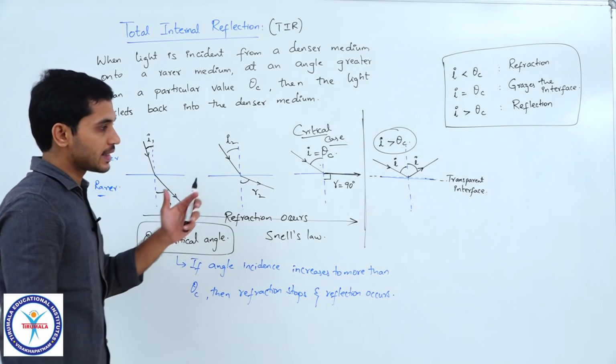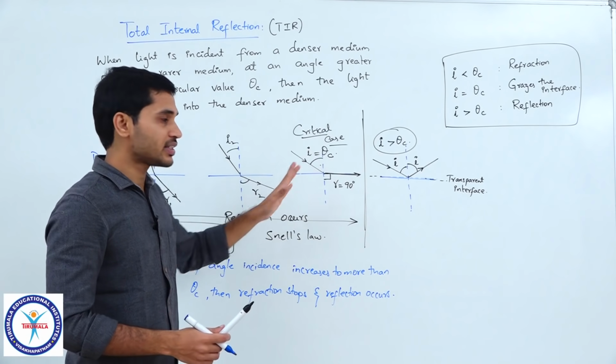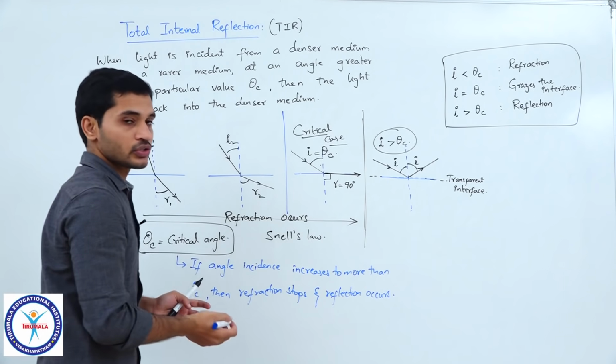Clear? So, that critical case, you understand what critical case means, right. That is the case where the transition occurs. So, you can understand it like this.